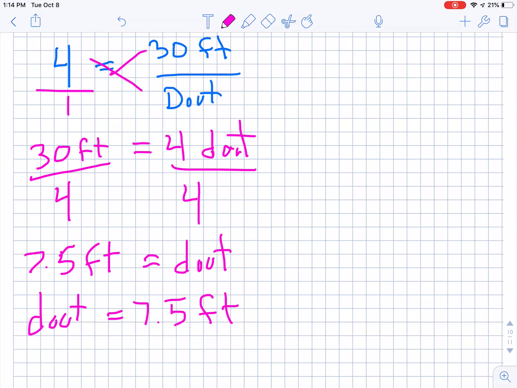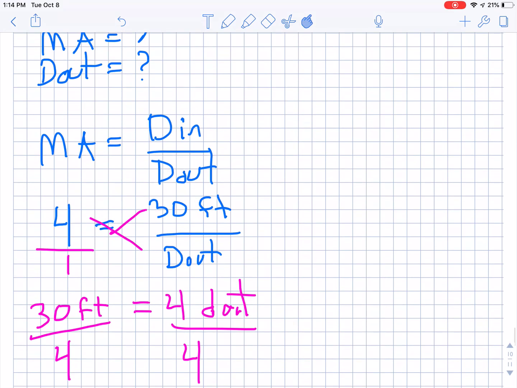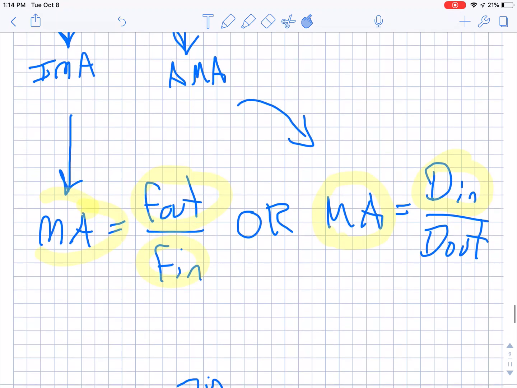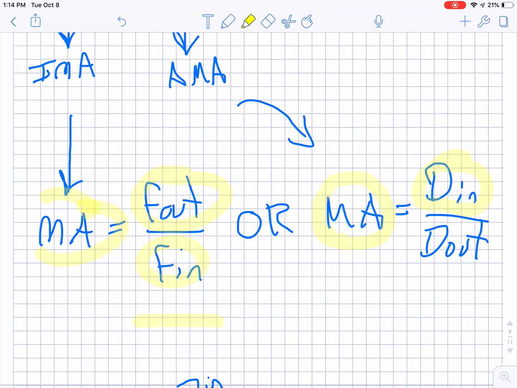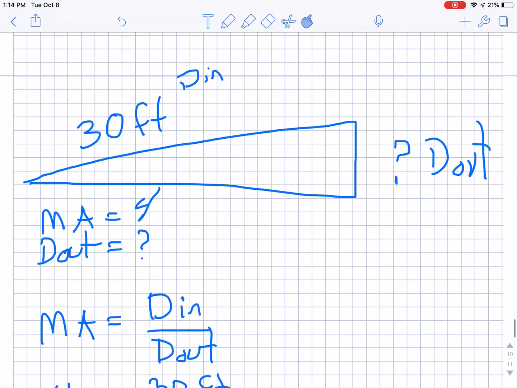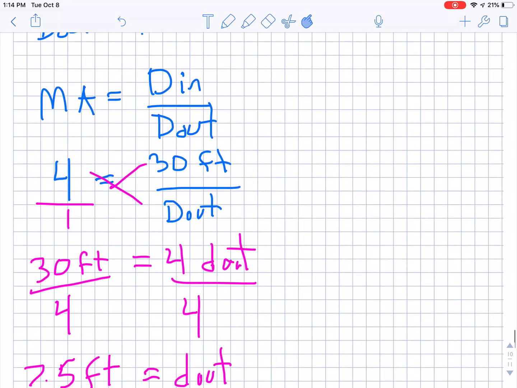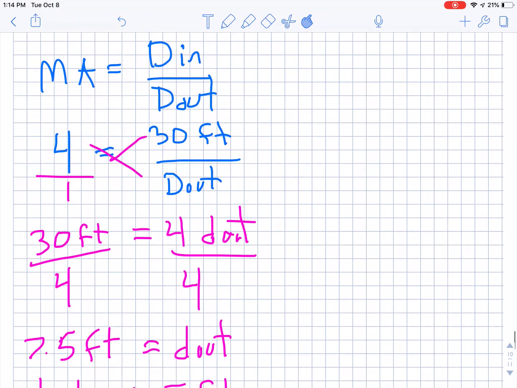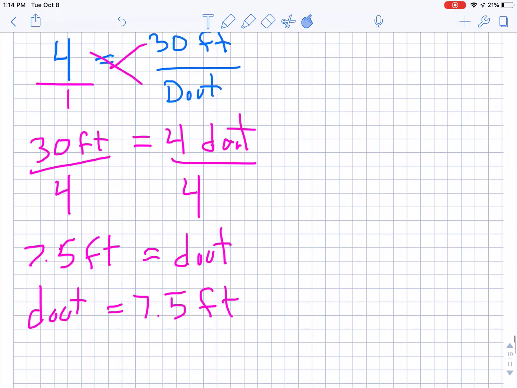It just depends on which side you started on when you did your cross multiplication. It doesn't matter. Just to review, these two equations right here are super important, this one and this one. What they allow you to do is, when given a mechanical advantage, and you're given at least one other variable like Din, you can solve for Dout, or if you're given Fin, you could solve for Fout. Then we cross multiplied. We did all of our algebra correctly. That's a great little trick to use.